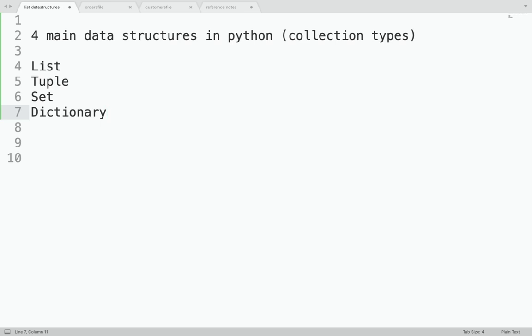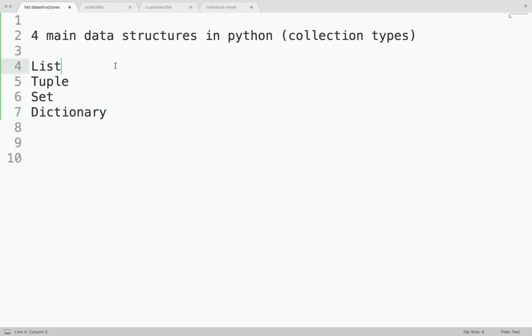Why do we say collection type? Because these hold more than one value. Your integer holds one value, a string holds one value, but these hold more than one value, a list of values. So that's why these are called collection data types. They collect some values inside them.